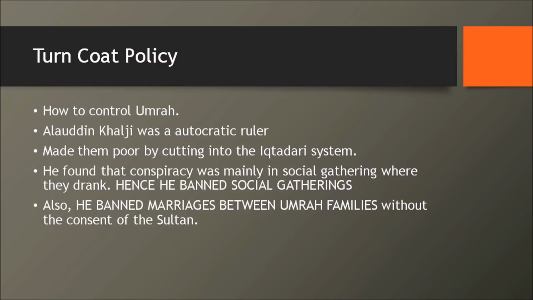Now, what do you mean by turncoat policy? This was a plan with which Alauddin Khalji wanted to control the Umrah. Who are the Umrah? Umrah are the feudal lords. As we saw, the Delhi Sultanate's court witnessed two particular forces. The first one was the ulema, the religious leaders, and the second one was the Umrah, the feudal lords. Alauddin Khalji was a very smart autocratic ruler, so he really didn't want any other external influence in his decision making. So he made them poor by cutting down their iqtidari system.